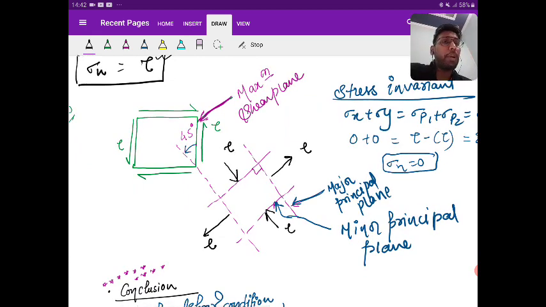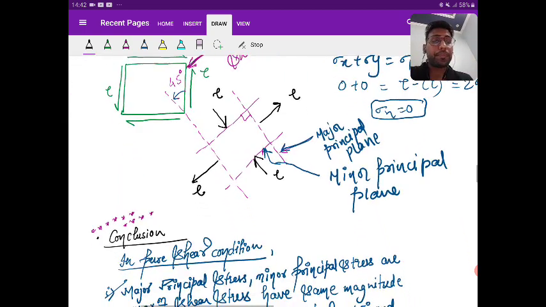This is the maximum shear plane, which you can see here at 0 degree and 90 degree. So the principal plane will lie at 45 and 135 degree. You can also imagine at which plane major principal is acting and at which plane the minor is acting. At the point where the two shears are meeting, just extend, you can see the major, and the perpendicular you can see the minor, right?